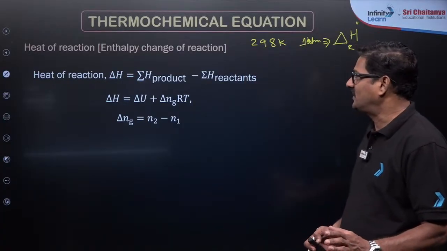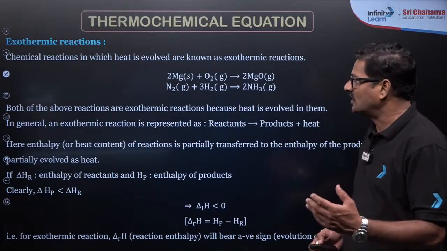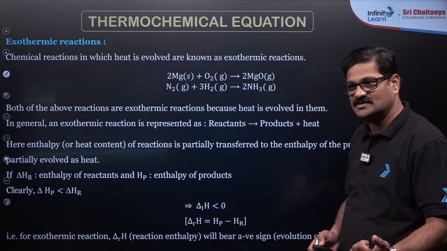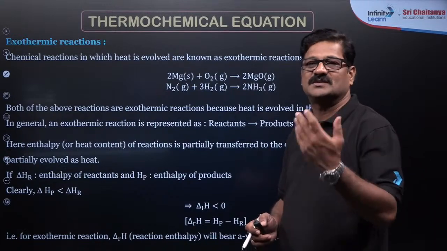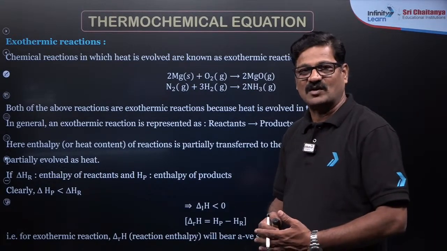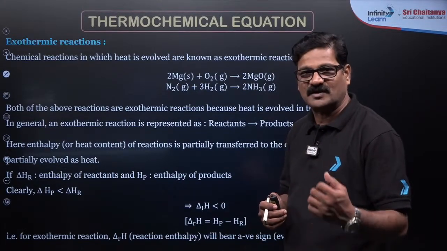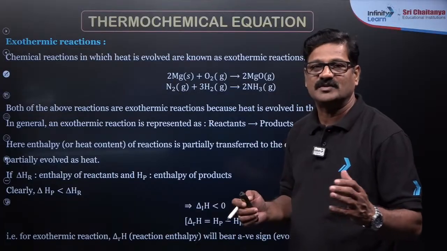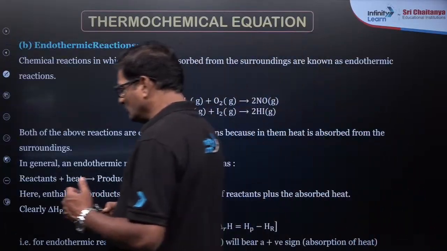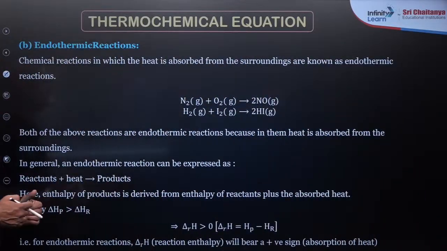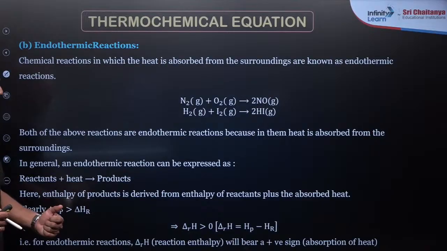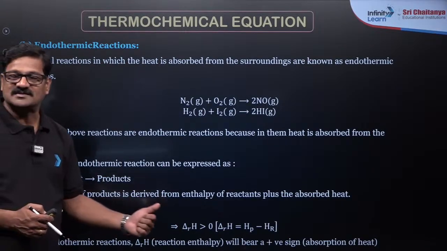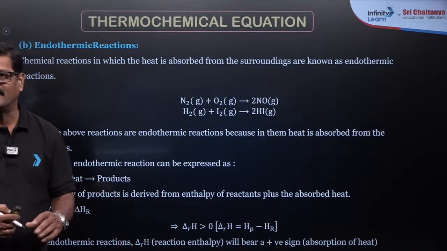Heat of reaction is of two types. Exothermic reactions, which we discussed: the reactions which lose heat are called exothermic reactions, and for that delta H is negative. Endothermic reactions are those in which heat is absorbed, and for endothermic reactions delta H is always a positive value. Are you getting it, is it clear?